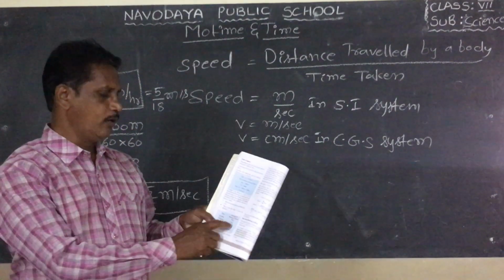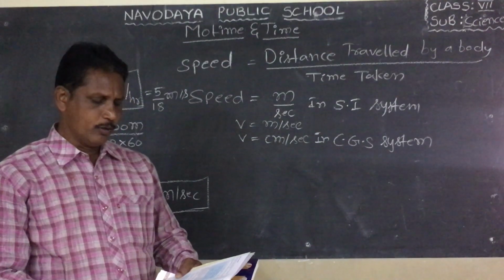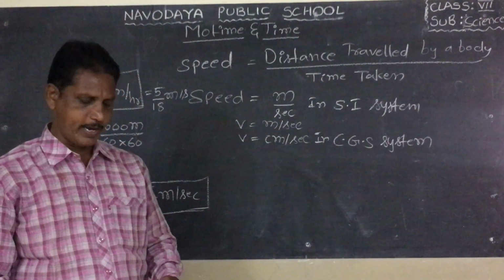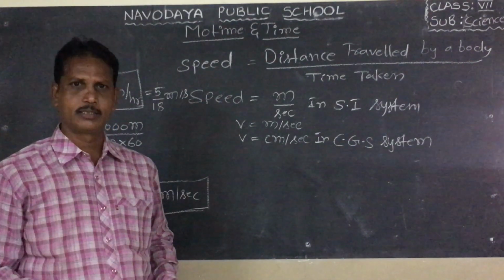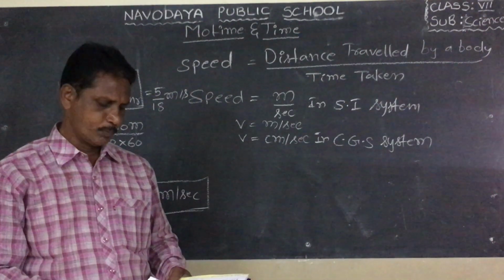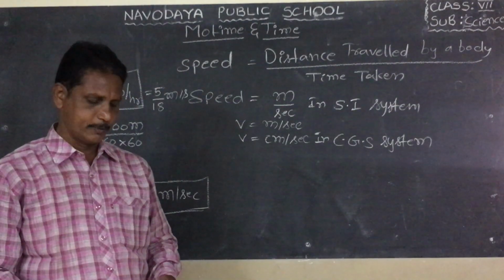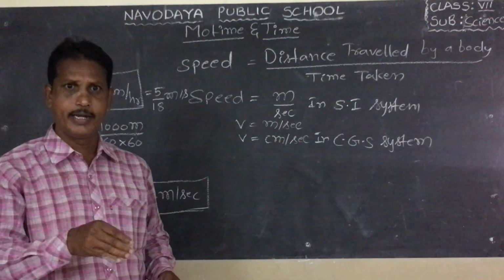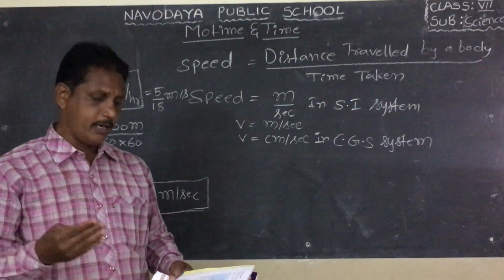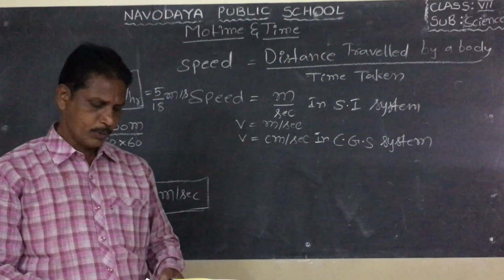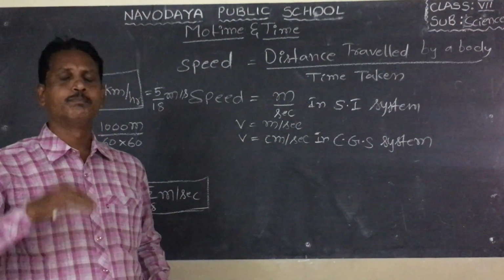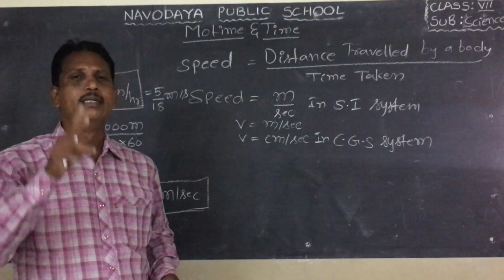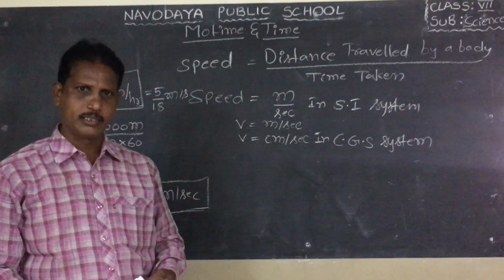Okay, look at this table. It shows the time reading and the distance covered by a vehicle. At 0 minutes, 0 kilometers. At 10 minutes, 15 kilometers. At 20 minutes, 25 kilometers. At 30 minutes, 38 kilometers. And finally at 40 minutes, the car travels a distance of 60 kilometers.